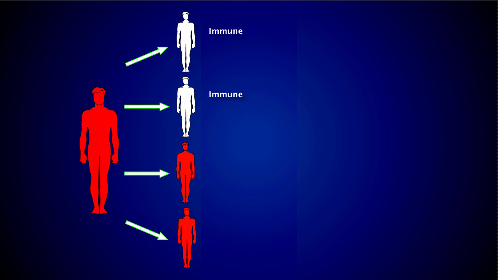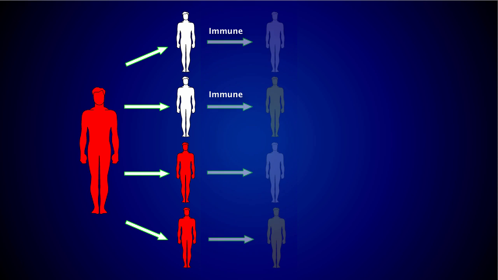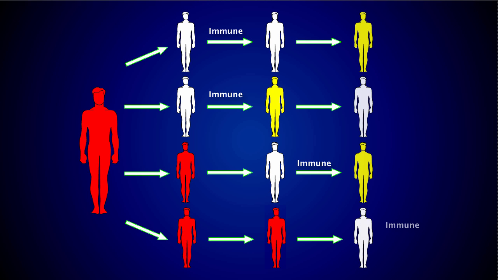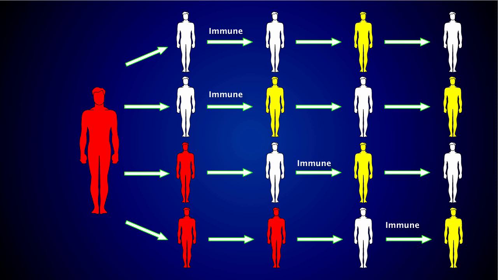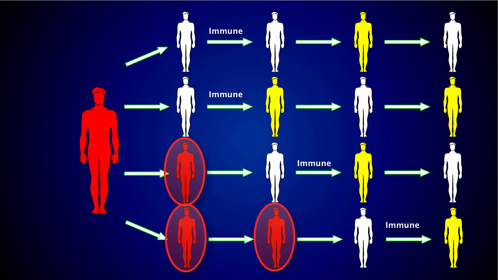Of these 2, only one is able to pass the infection on to a susceptible individual, as the other exposed individual is immune. At this stage, the remaining infected patient has a 50-50 chance of exposing the infectious agent to a susceptible individual. In this example, the next person happens to be immune, so the chain of infection is broken and the epidemic is thwarted. Even at 50% herd immunity, only 3 members of the population become sick.